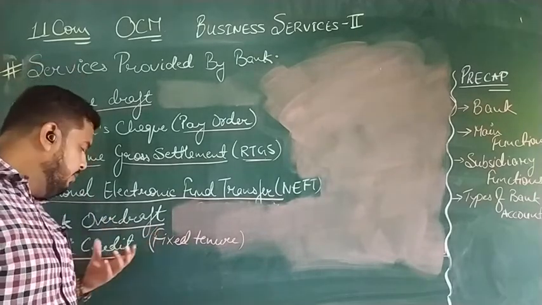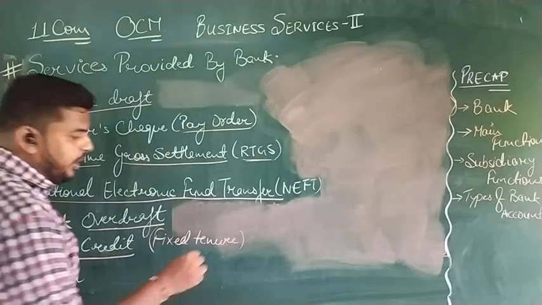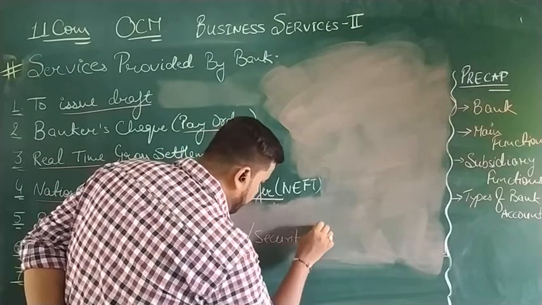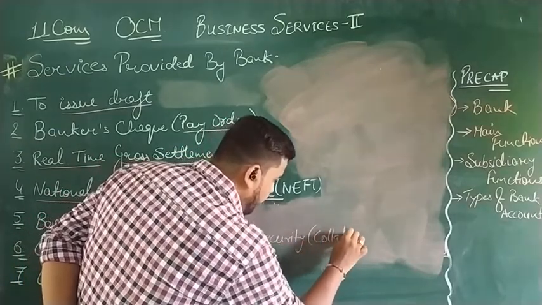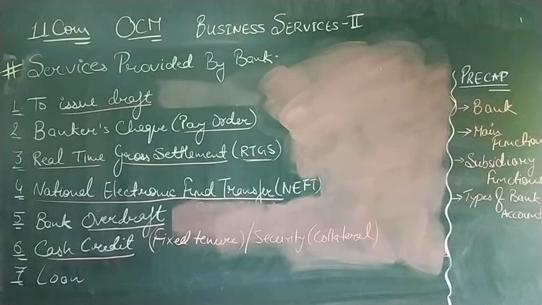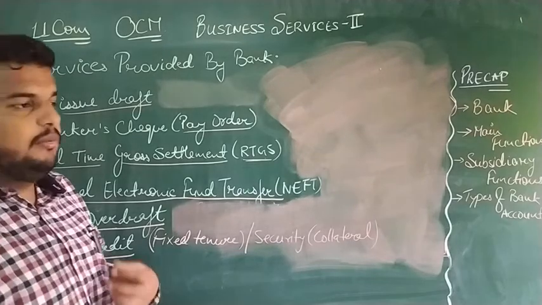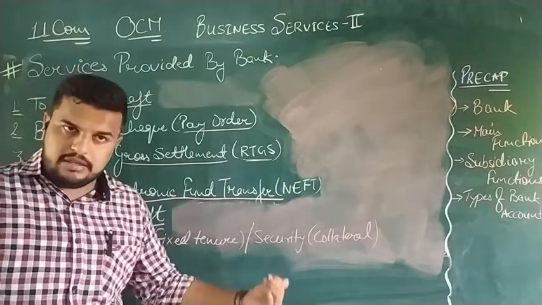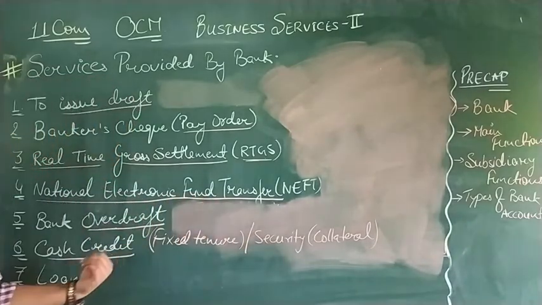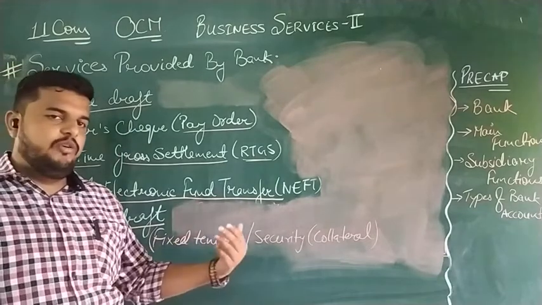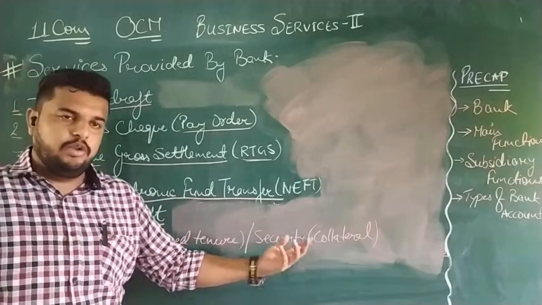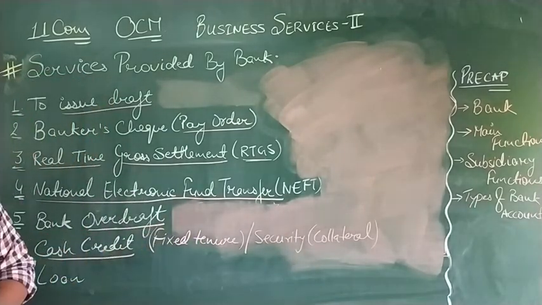Another feature of cash credit: generally, overdraft is provided on the basis of goodwill and creditworthiness. But for cash credit, we need to provide security known as collateral. Collateral means we need to put something on hypothecation. Hypothecation means some asset or property of ours will be under the bank's supervision, and on the basis of that asset, the bank will provide us cash credit. For example, if we want a cash credit for business, either goods, a vehicle, or a property will be kept as security with the bank, and then the bank will provide us the cash credit.